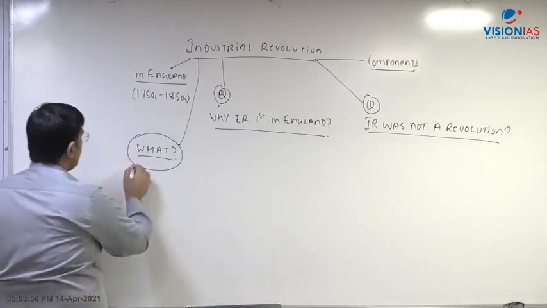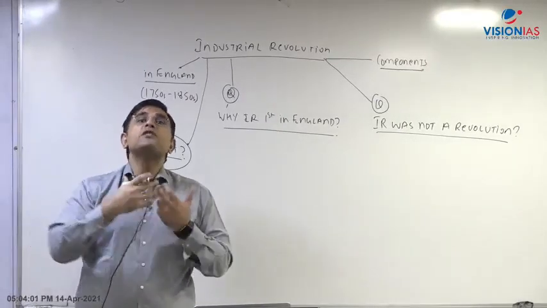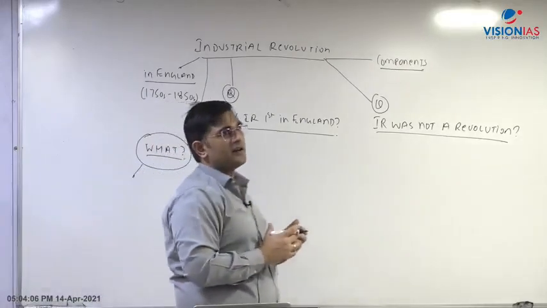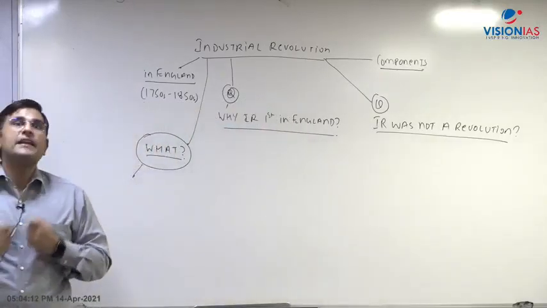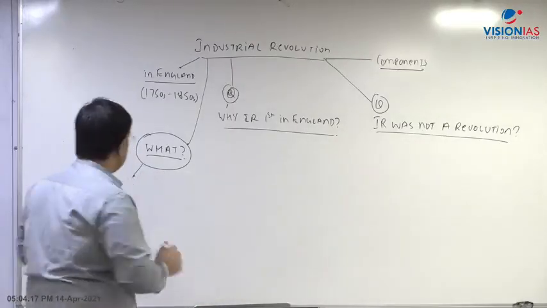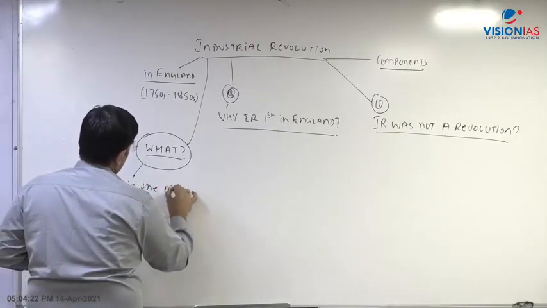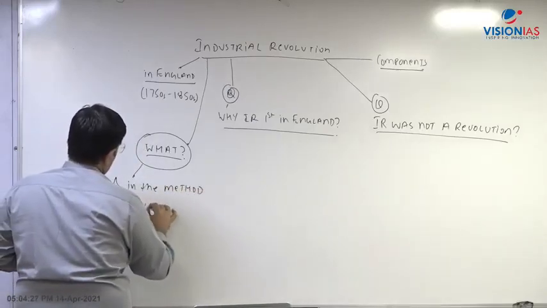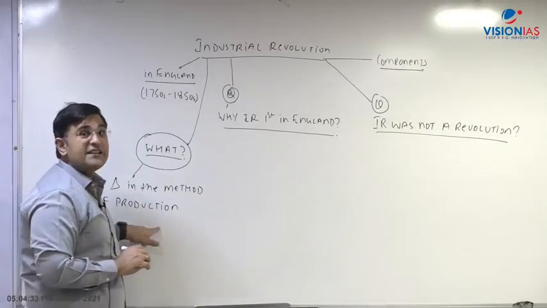The first thing it represents is, it is a change in the way in which goods were produced in the society. So therefore earlier the goods were not produced by machines, but after the industrial revolution, after the industrialization, there is advent of machines, and now the goods, they will be produced by the machines. So the first component becomes that it is a change in the method of production. What kind of production it is? It is now mechanized production.